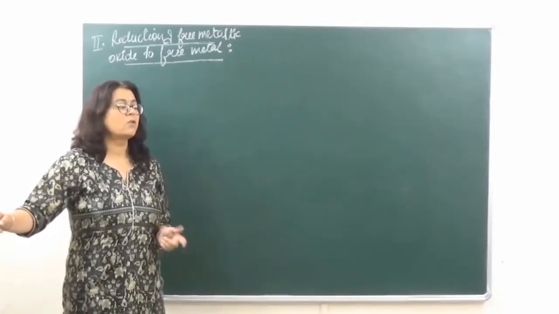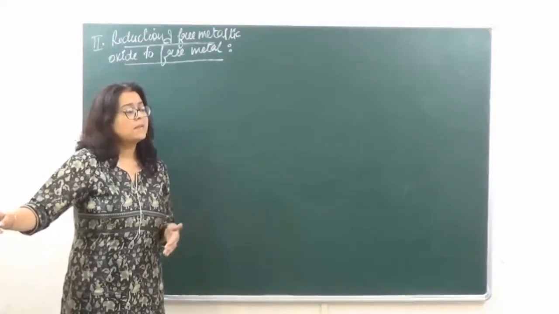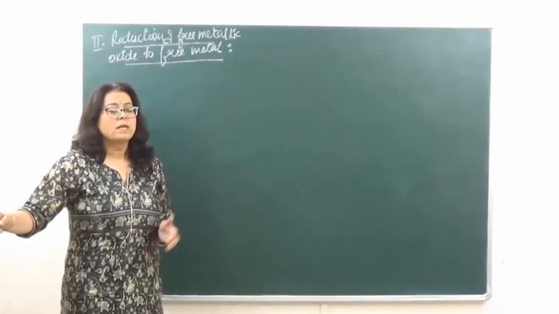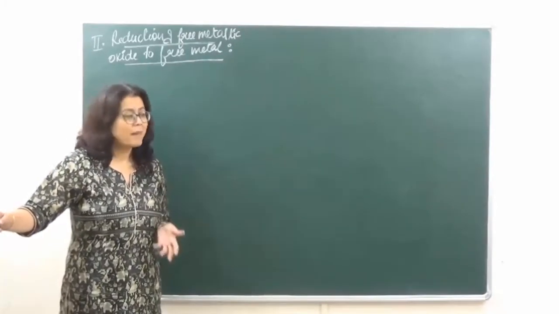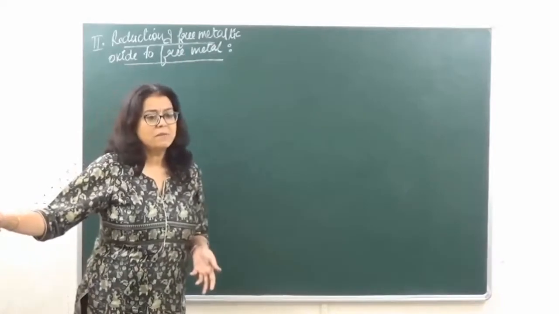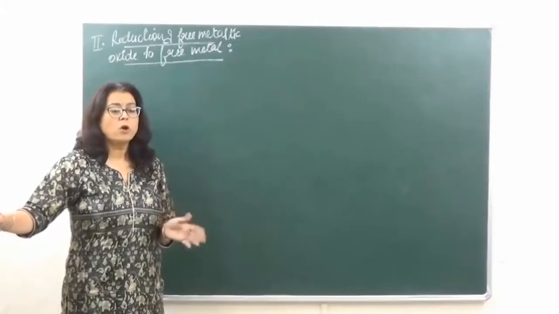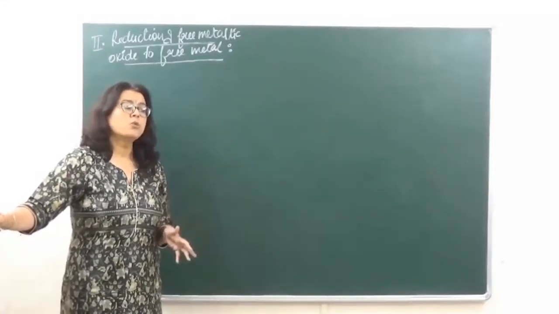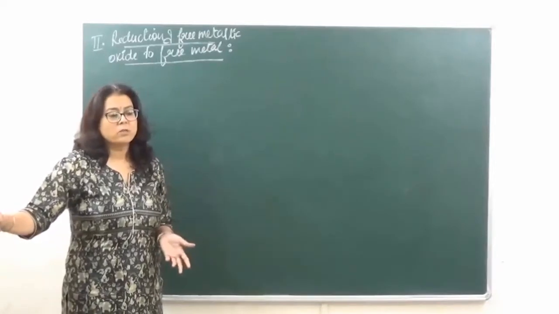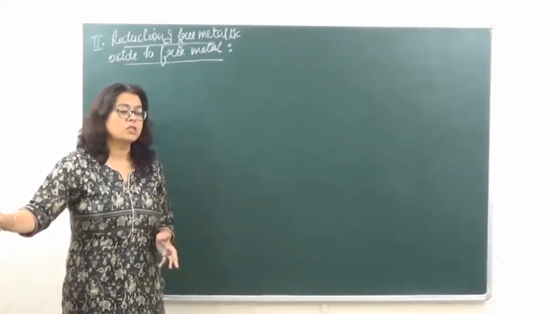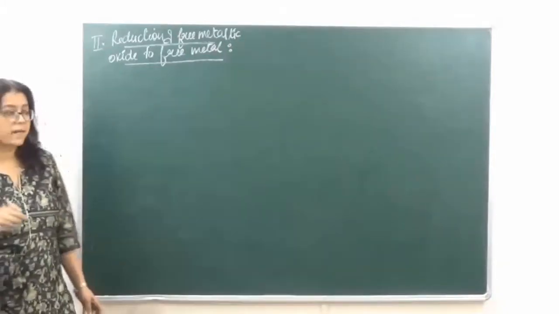Because oxides में से अगर oxygen को हमको remove करना है, we will have to reduce it. There are many methods of reduction which we are going to do, like some of them which we had done in our previous class also. The first one which we discussed was smelting, right? So smelting में what we are doing, we are reducing the oxide with carbon or with carbon monoxide. Also we did that if smelting is done at a very high temperature, then that is known as what? And in the presence of the reducing agent, then that is known as pyrometallurgy. Okay?